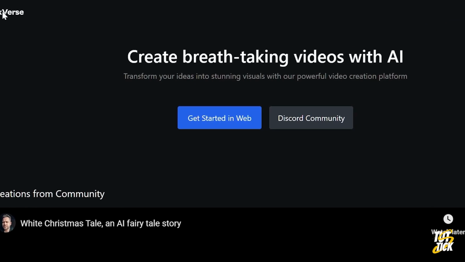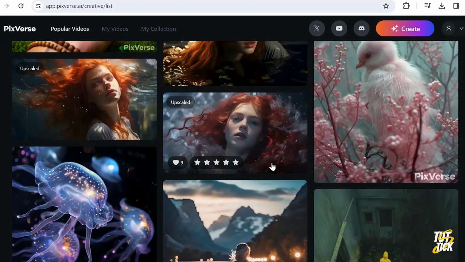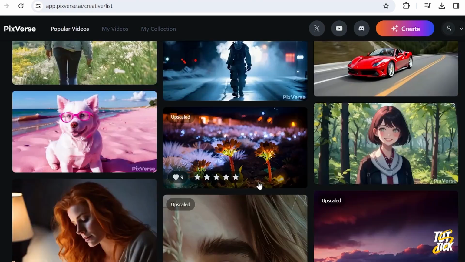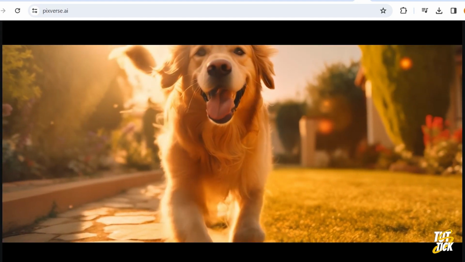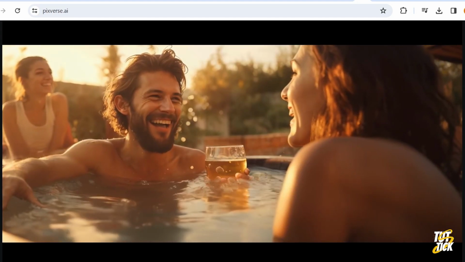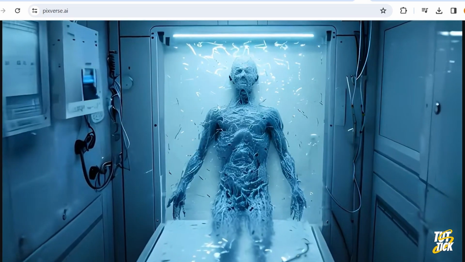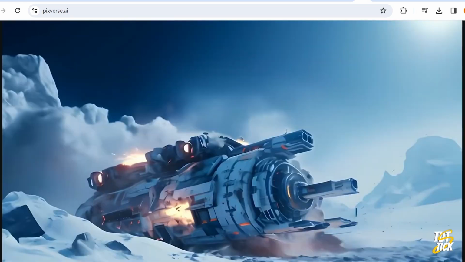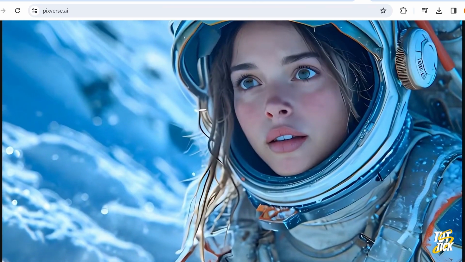Pixverse is an AI that many people are talking about these days. When we take a look at the samples, we see that very creative and beautiful videos are made with this AI. Pixverse can easily handle big advertising projects that have very high costs and time to create, or it can even produce a short story film well. Of course, to produce a quality video, you have to be careful in choosing the prompt and make the right settings.